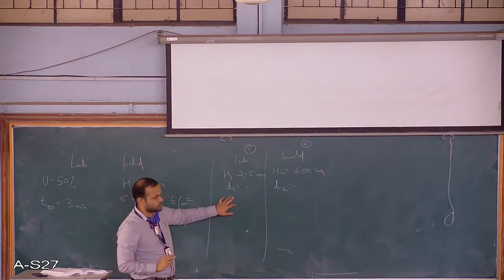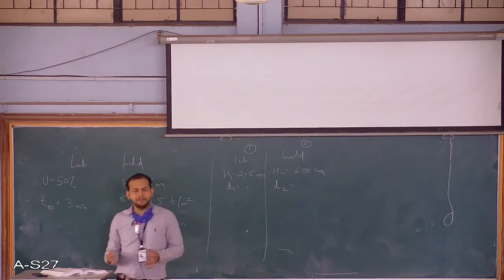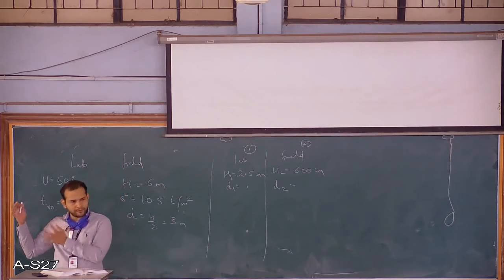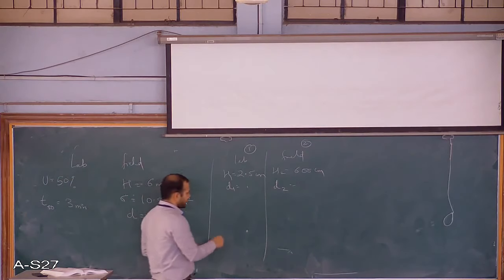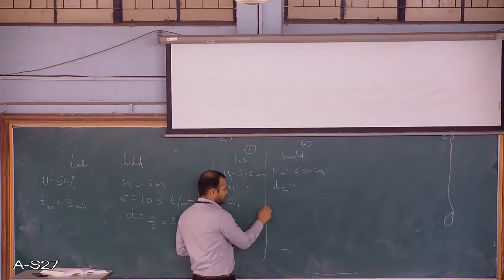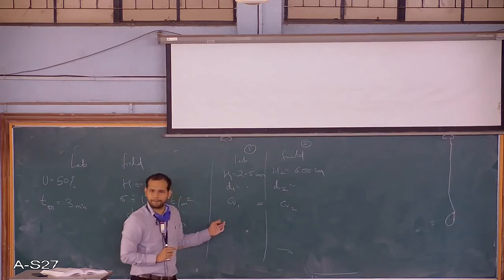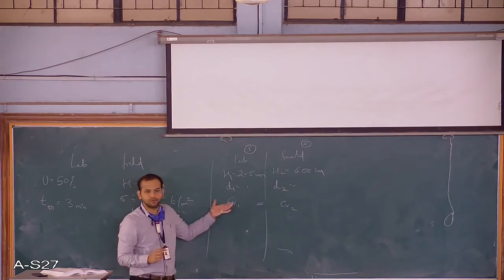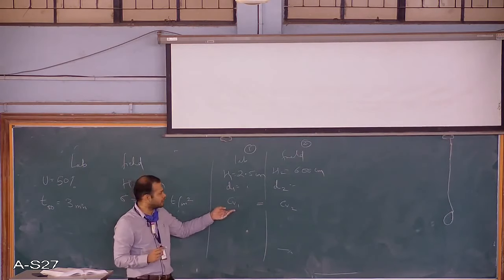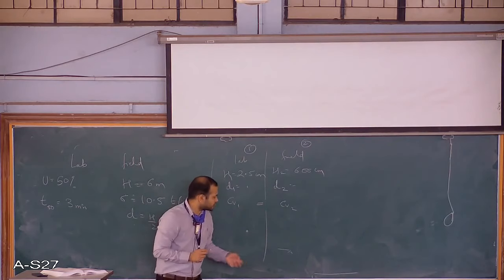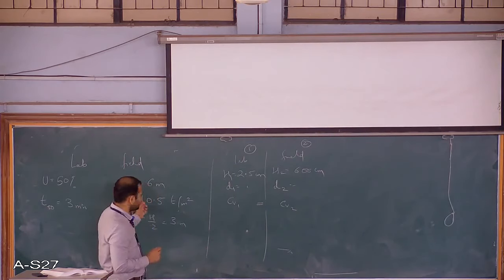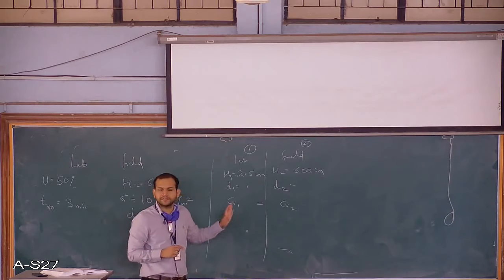Anything else is known to you? Is it the same soil? Yes, the same soil from the field we are testing in the lab. So in this case, Cv1 and Cv2, they both are the same because it's the same soil. This is a property of soil. These both values are the same. What else is given? U. So in both cases, how much is the percentage of consolidation?